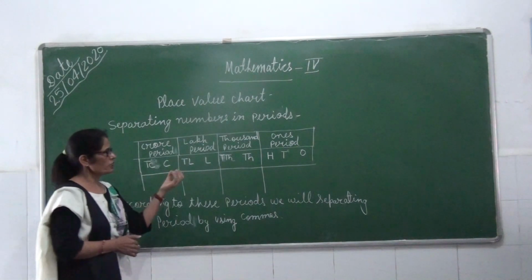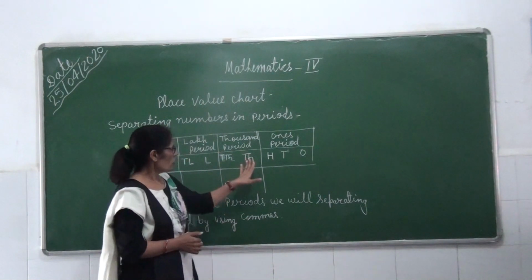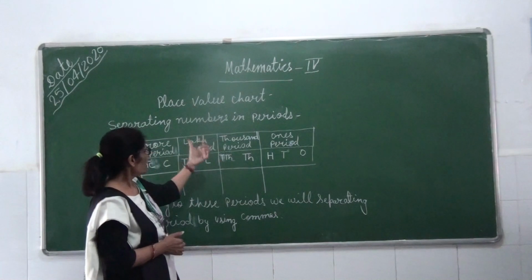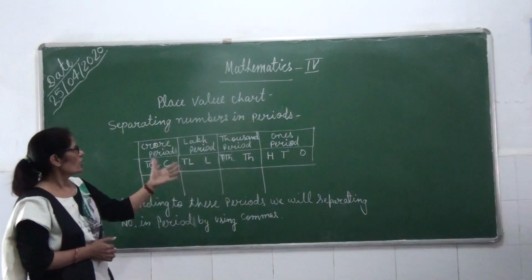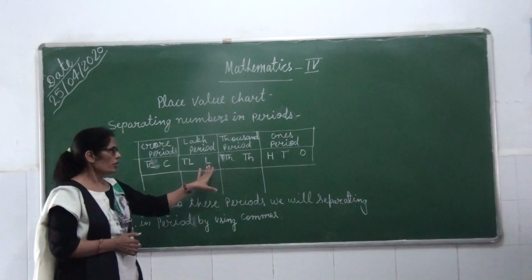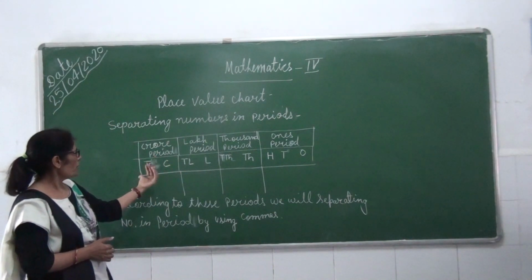How many places has thousand period? It has 2 places, thousand place and ten thousand place. After that, which period will come? Lakh period. Lakh period also has 2 places, lakh and 10 lakh. After that, crore period.